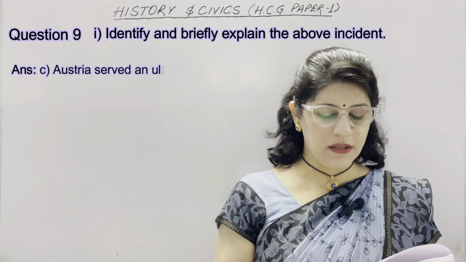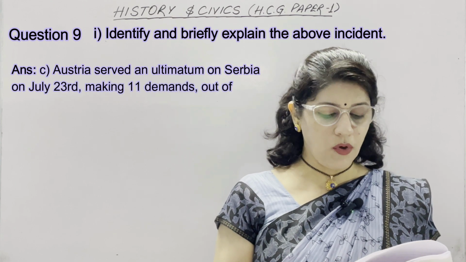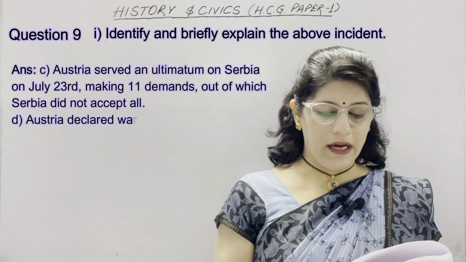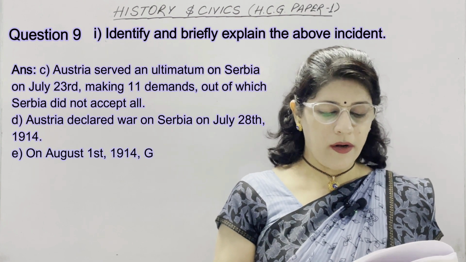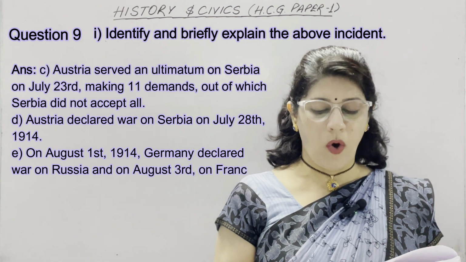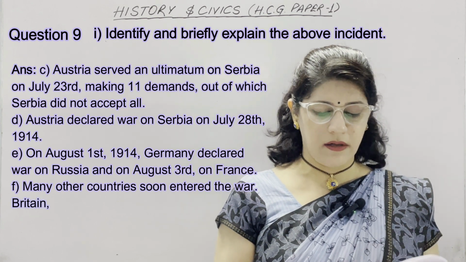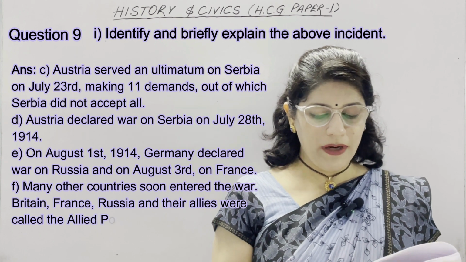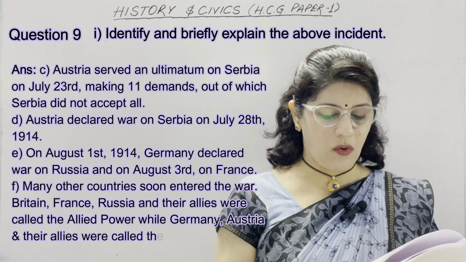Austria served an ultimatum on Serbia on July 23rd, making 11 demands, out of which Serbia did not accept all. Austria declared war on Serbia on July 28, 1914. On August 1, 1914, Germany declared war on Russia and on August 3rd on France. Many other countries soon entered the war. Britain, France, Russia and their allies were called the Allied Powers, while Germany, Austria and their allies were called the Central Powers.